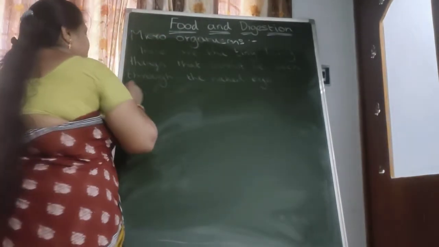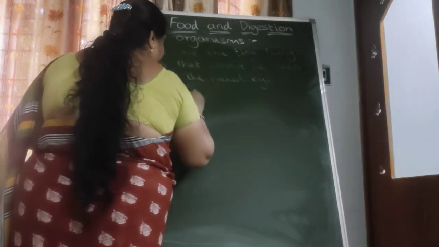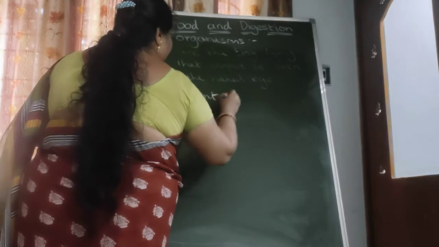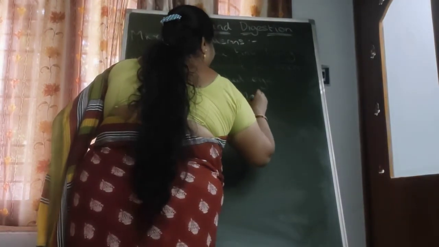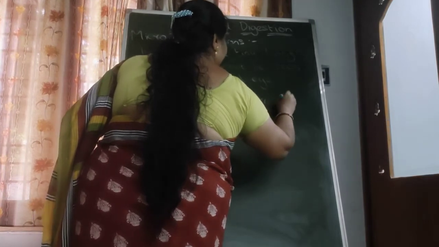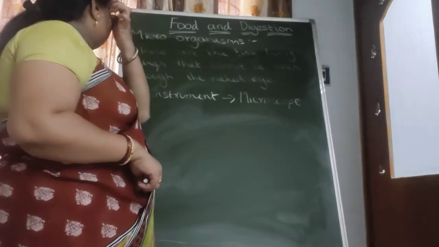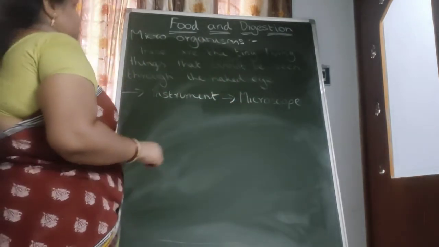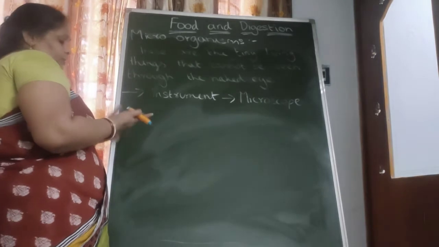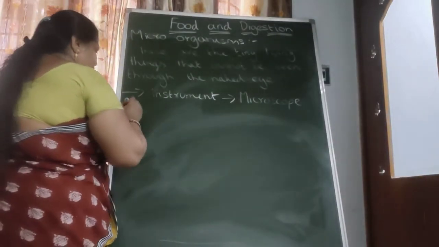We use an instrument called microscope to observe the microorganisms. Without the microscope, we cannot see the microorganisms. We are having different types of microorganisms. Microorganisms are mainly categorized into four types.